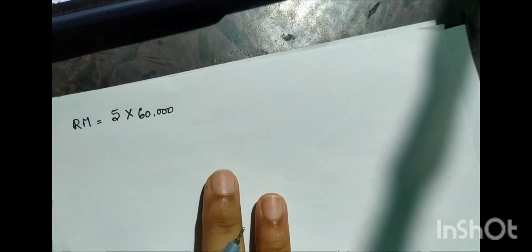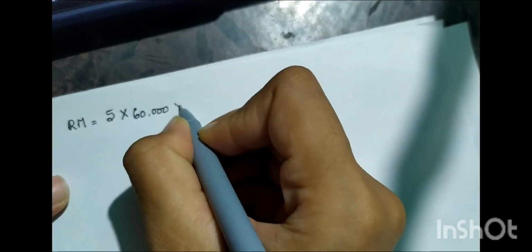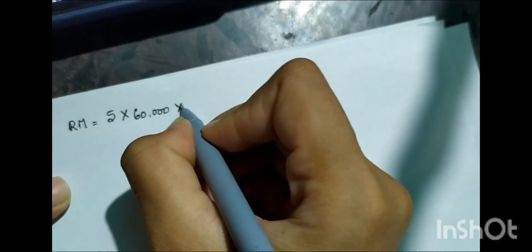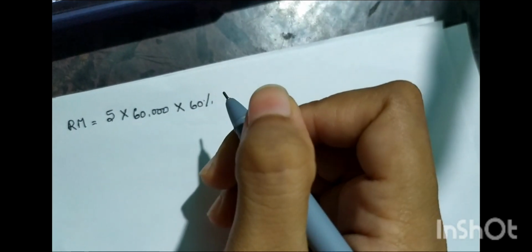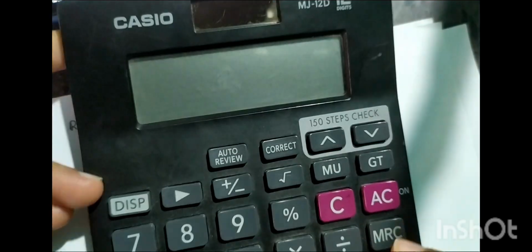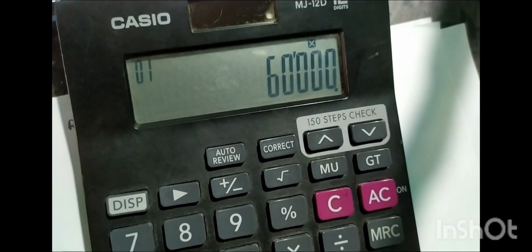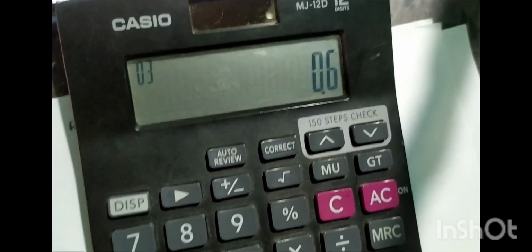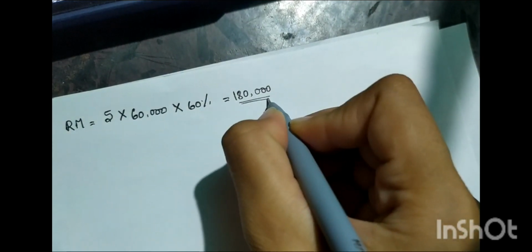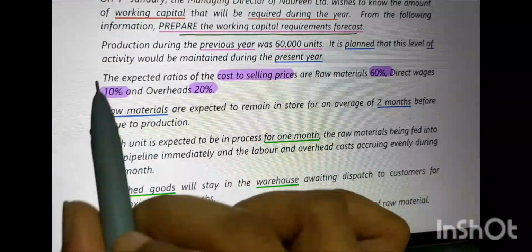Now let's calculate the raw material. This is the selling price, into how much have they given? 60% of selling price. So this comes out to be 60,000 into 5 into 0.6, which is 1,80,000. So the required amount of raw material for the whole year, for 12 months, is 1,80,000. And they have also given direct wages 10% and overhead 20%.